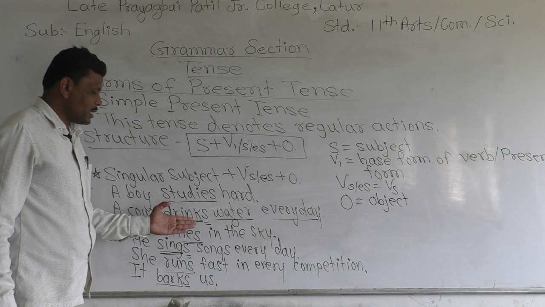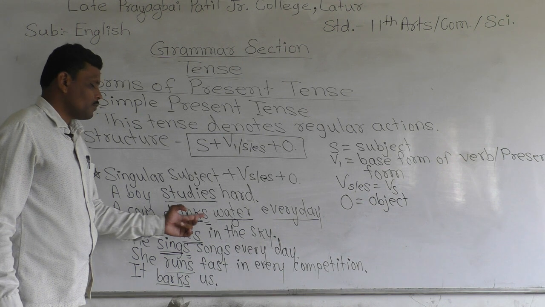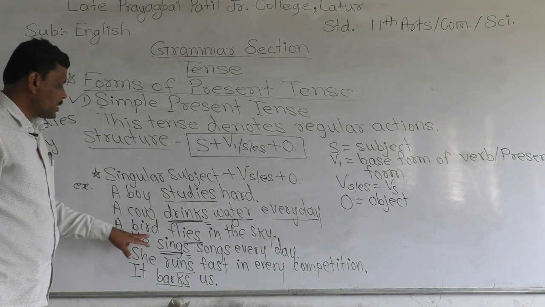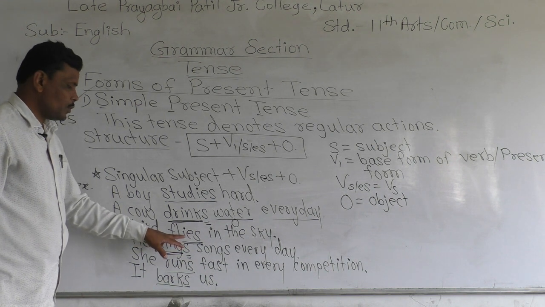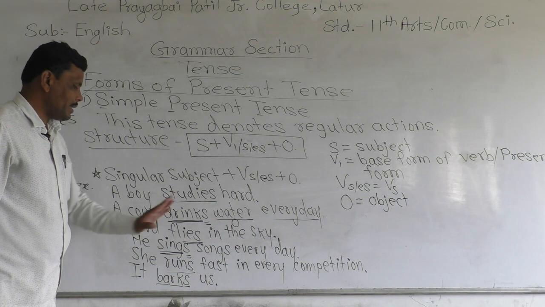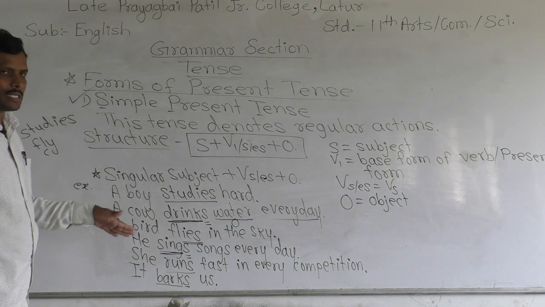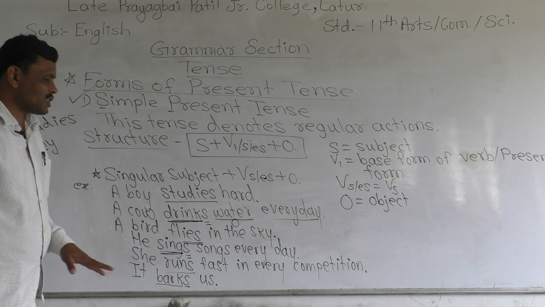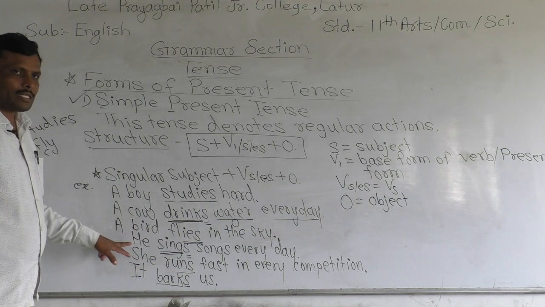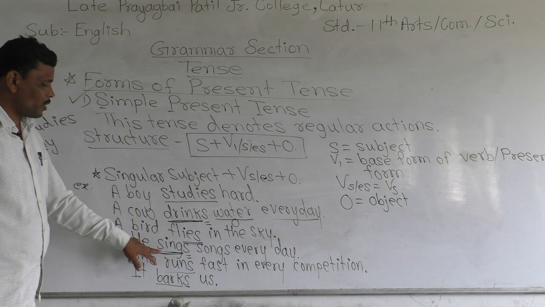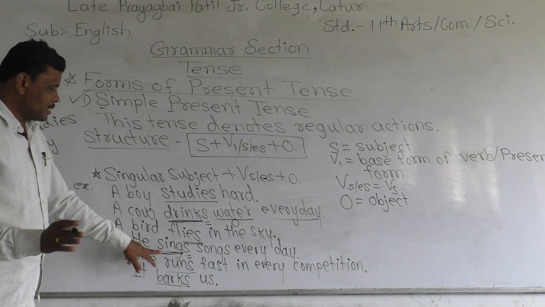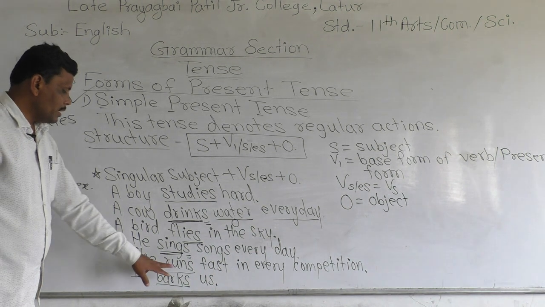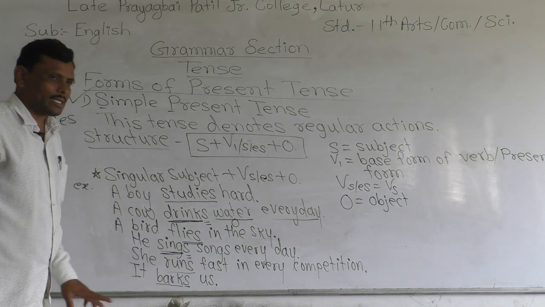After this singular subject there is the base form with s or es. This is simple present tense. A bird flies. Here also y changed into i and es is added to show the simple present tense. Next, he sings songs every day. Here he is a singular pronoun, and after this singular pronoun we have added the s form to the main verb. She runs fast. Here run is the base form and s is added.